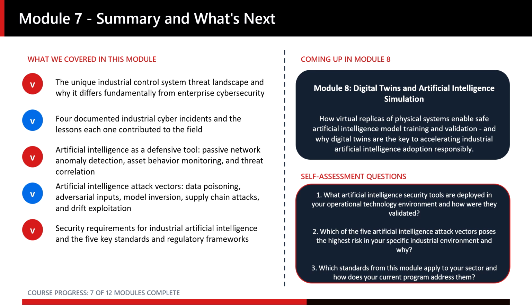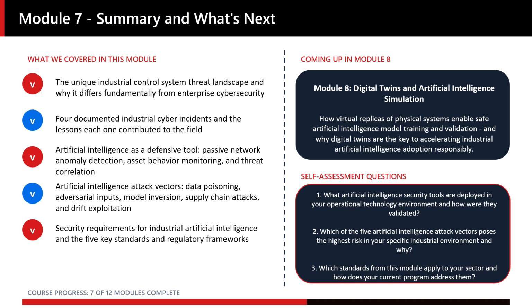We covered artificial intelligence as a defensive tool, focusing on the passive anomaly detection architecture that allows machine learning models to establish behavioral baselines for industrial networks and detect deviations, including sophisticated attacks with no known signatures, without disturbing the operational technology systems they are protecting.